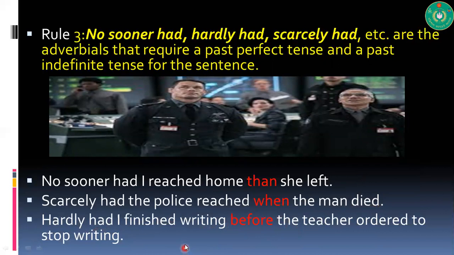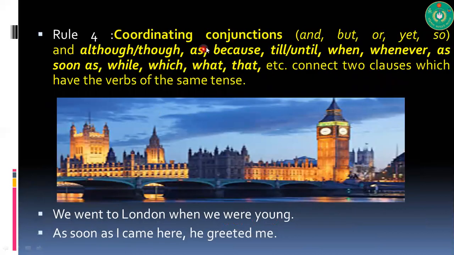Now here is one more interesting thing to notice. These expressions, no sooner had, hardly had, scarcely had, have built in this: than, when, before. You must not forget them while writing. Coordinating conjunctions: and, but, or, yet, so, and although, as, because, until, when, whenever, as soon as. These conjunctions connect two clauses which usually have parts of the same tense. Remember, it is usual to connect clauses of the same tense. We went to London when we were young. As soon as I came here, he greeted me.